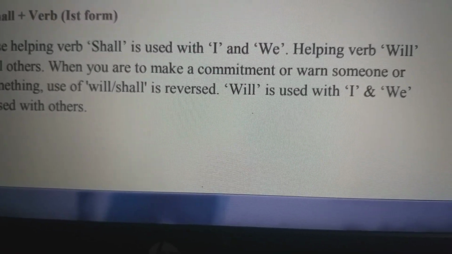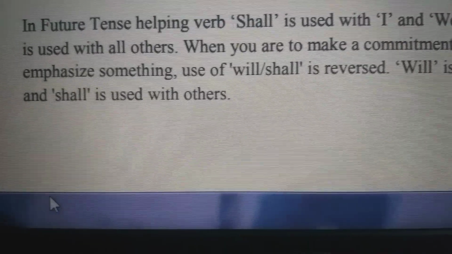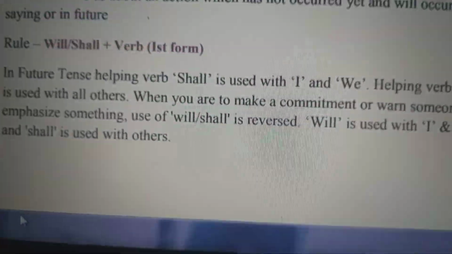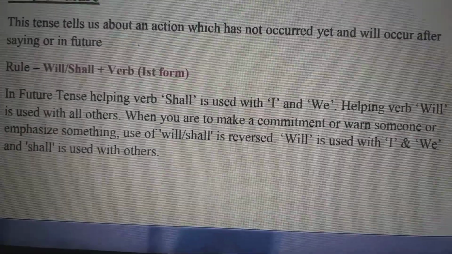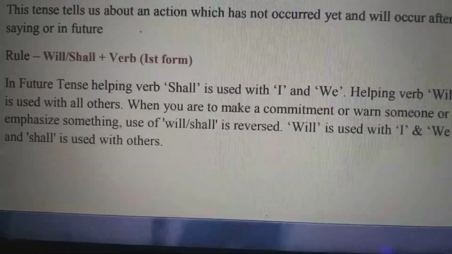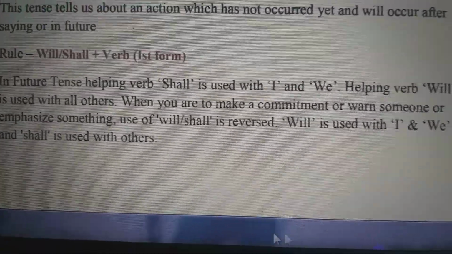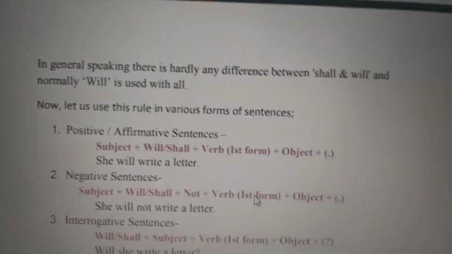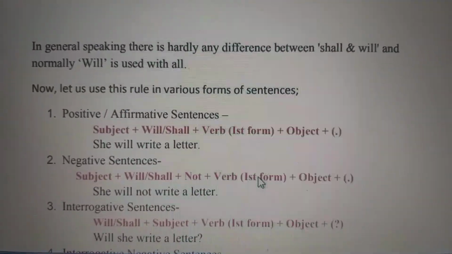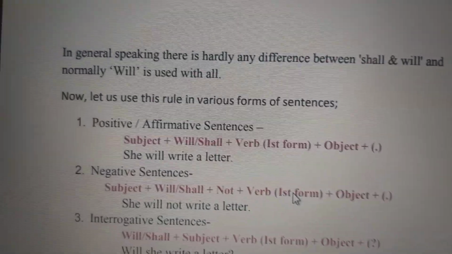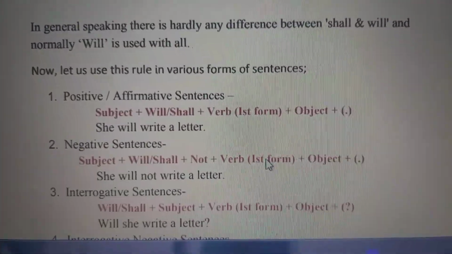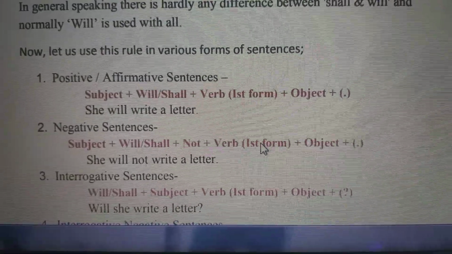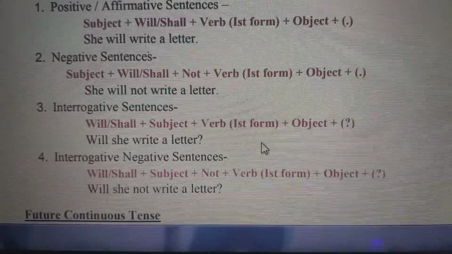Will is used with I and we, and shall is used with others. In general speaking, there is hardly any difference between shall and will, and normally will is used with all, whether affirmative, negative, or interrogative sentences.